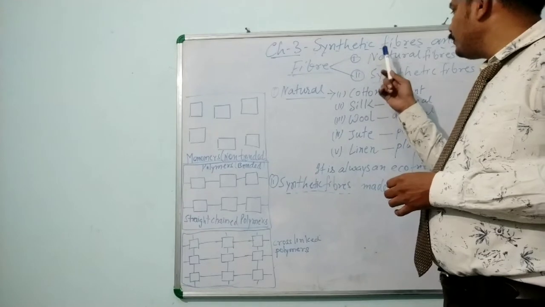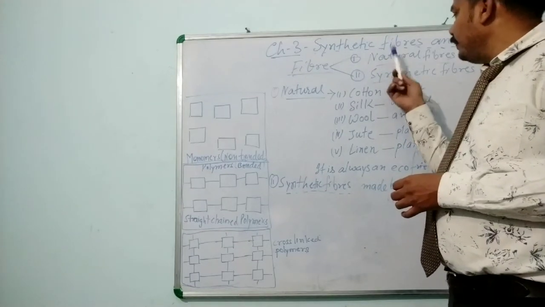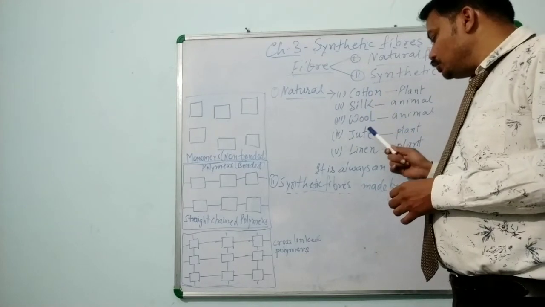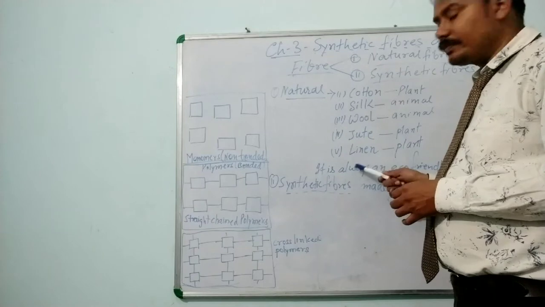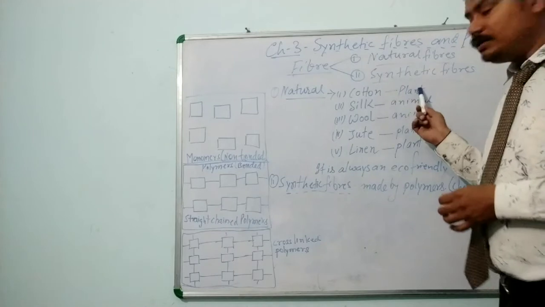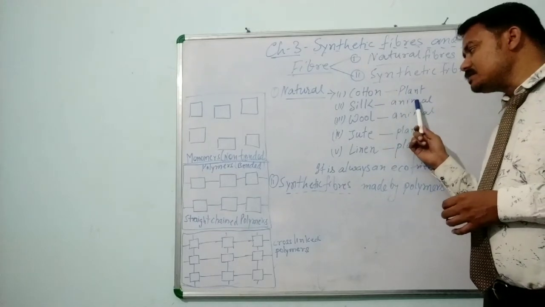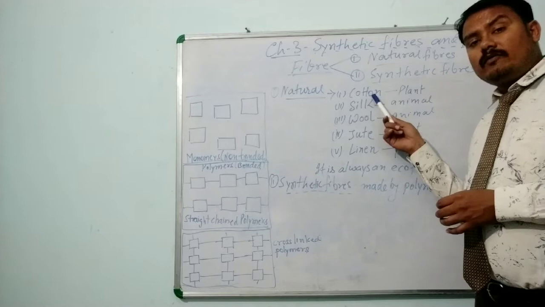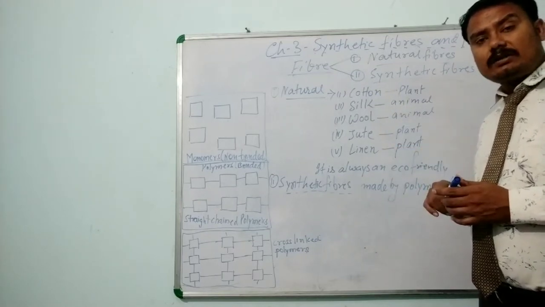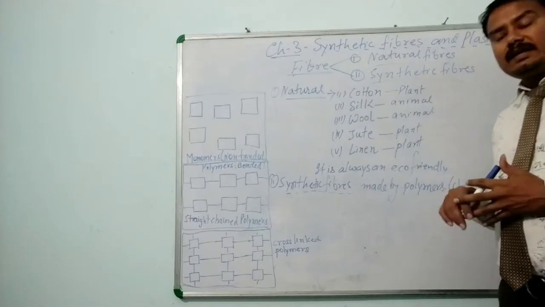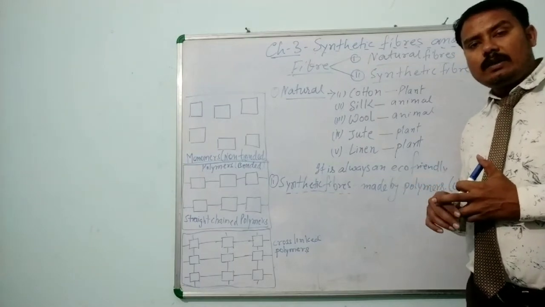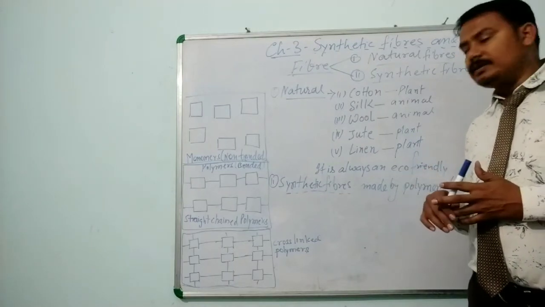Fibers are of two types, natural fibers and synthetic fibers. Natural fibers come from cotton, silk, wool, jute, linen. Cotton comes from the plant, silk from the animals. We get cotton from the cotton plants. Their fibers are collected. They are twisted to make yarn or thread, and then with the help of that yarn or thread, they are spun with the help of a power loom or hand loom and made into cotton fabric.